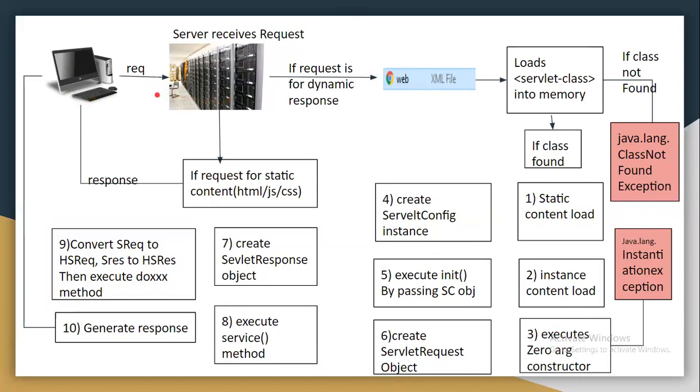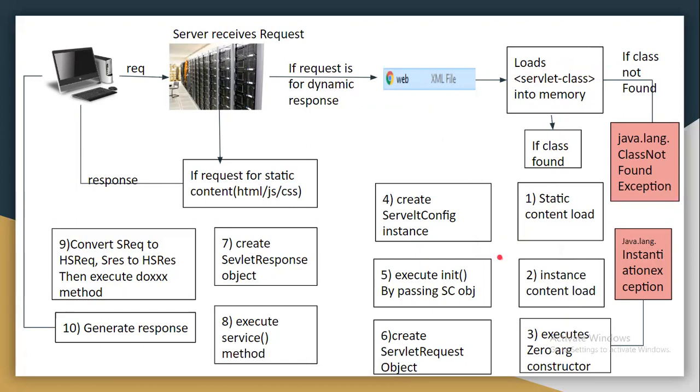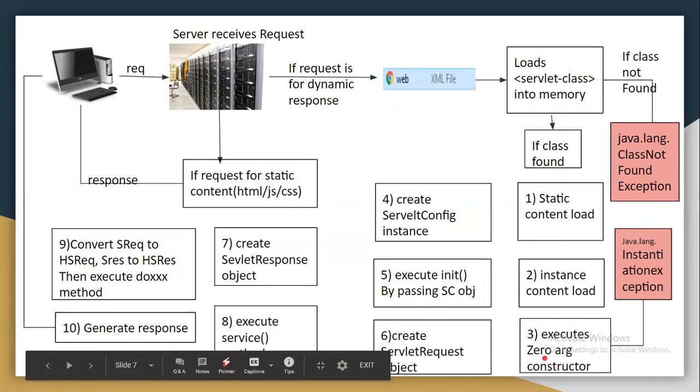When the second request comes, it goes to the server, identifies the dynamic response, and looks into the web.xml file. Now the servlet class will not be loaded into memory again. In Java, any particular class is loaded only one time into memory according to the Java class loading algorithm. As the servlet class was already loaded for the first request, this step will be skipped. Then it goes to the third step, executing the zero-argument constructor, but the server verifies whether the servlet is already instantiated. Yes, it is, so it won't create one more object. It expects the same servlet to process the second request, so the third step is also skipped.